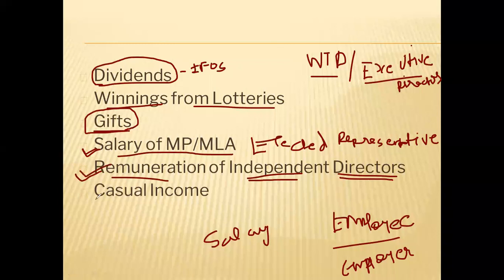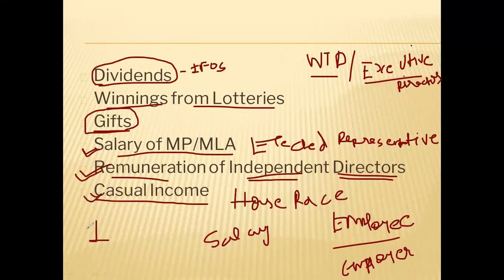Casual incomes like winnings from horse race, lottery, games, etc. All this will come under income from other sources. This is some of the list. And one more important thing which will come under income from other sources is the interest income. Interest income is also taxable under income from other sources. So these are some of the illustrative list of income from other sources.